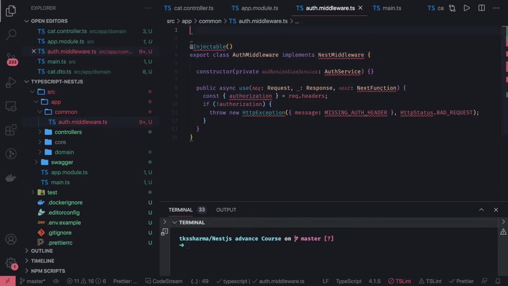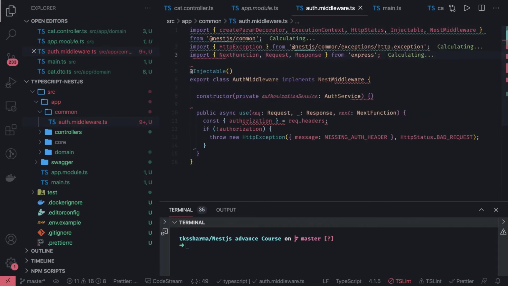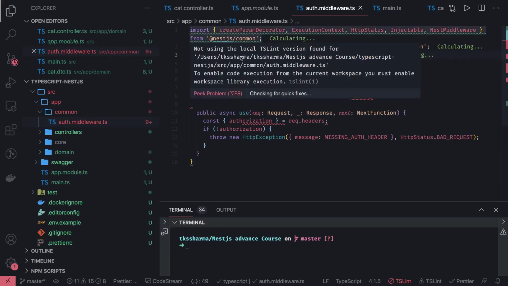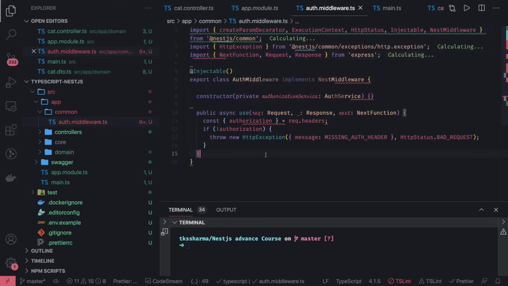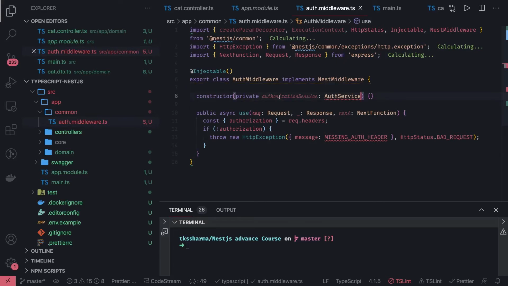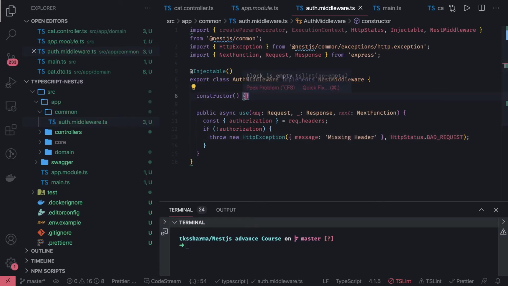Okay, this is a simple middleware. What this middleware can help us with is, you are getting some token inside your authorization, and it will help you validate whether this particular thing is there or not. We will be using some particular service in our code to validate whether the token coming in is valid or not. That we will do with dependency injection here, but currently we don't have it, so forget about it. What we are doing is checking the authorization header. If it is not there, then we are just directly calling.